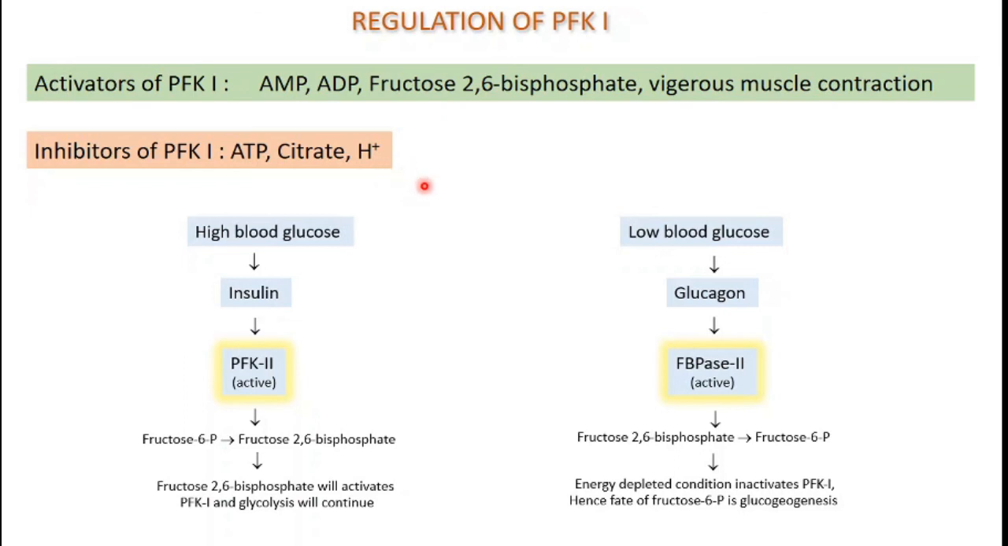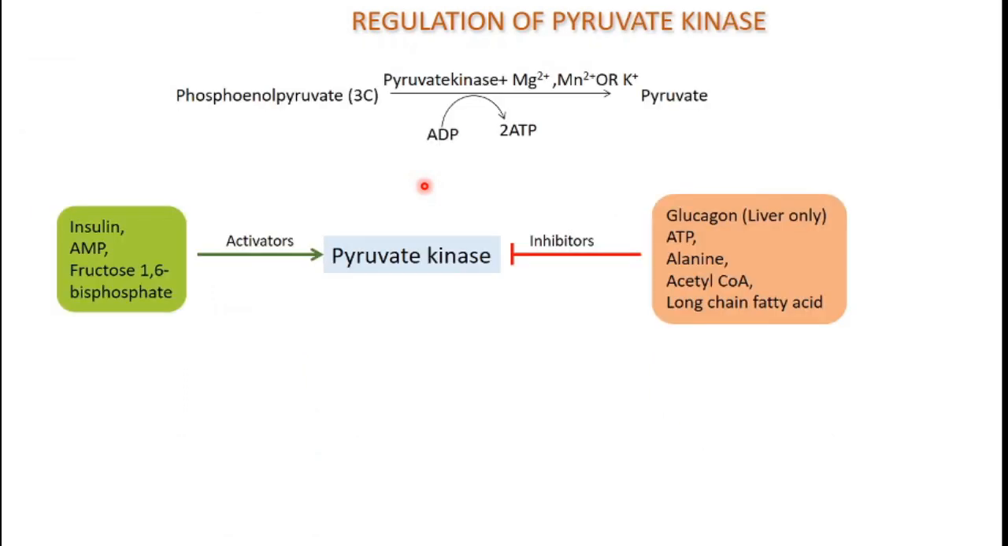Now the regulation of the last enzyme, that is pyruvate kinase. Basically pyruvate kinase converts phosphoenolpyruvate into pyruvate, and the activators and inhibitors are: insulin, AMP, fructose 1,6-bisphosphate are the activators of pyruvate kinase, whereas the inhibitor is glucagon.